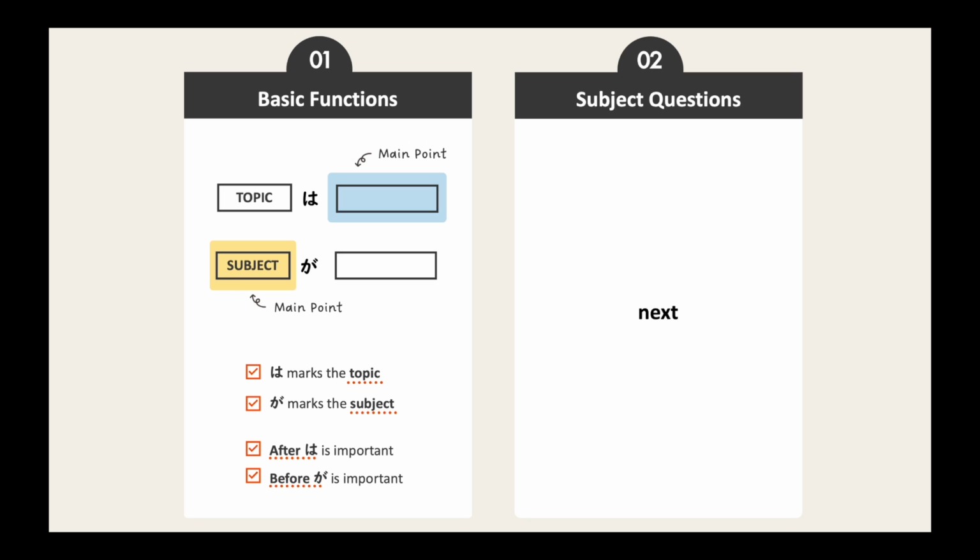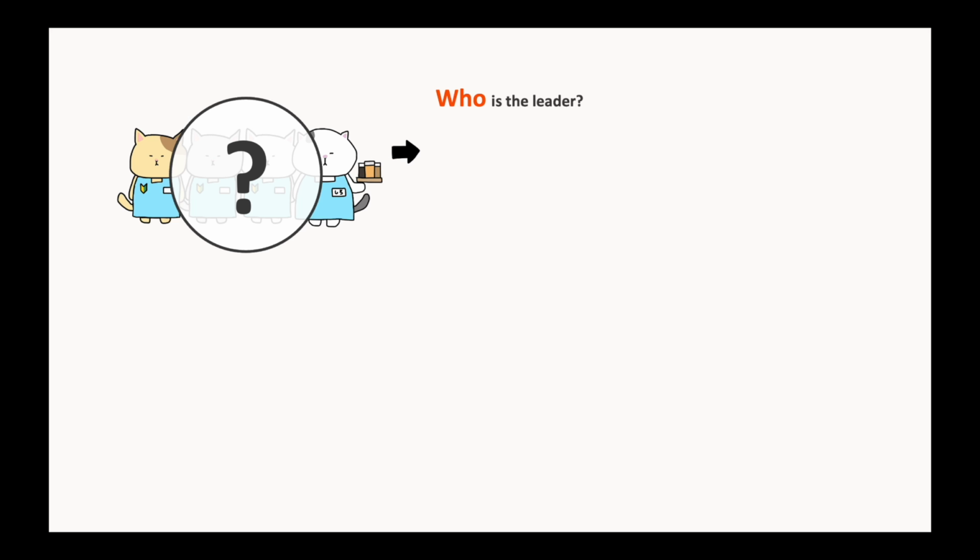Next, we'll learn how to use the ga particle in subject questions. Let's say we're discussing a workplace and we want to know who is performing the lead role. So we ask this question, who is the leader? This is a subject question, meaning that it's asking about the subject of the sentence.